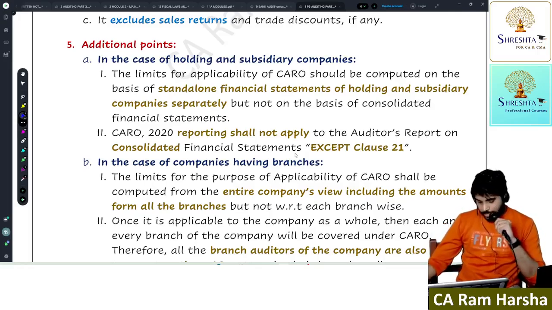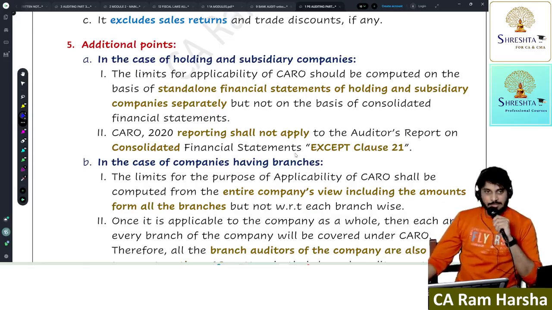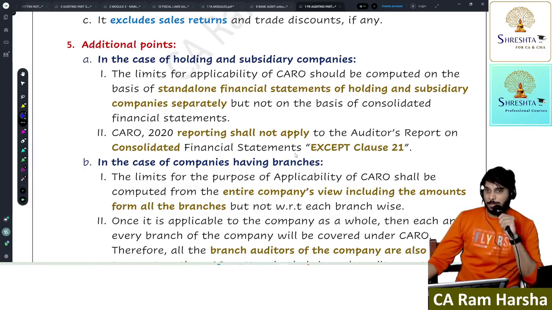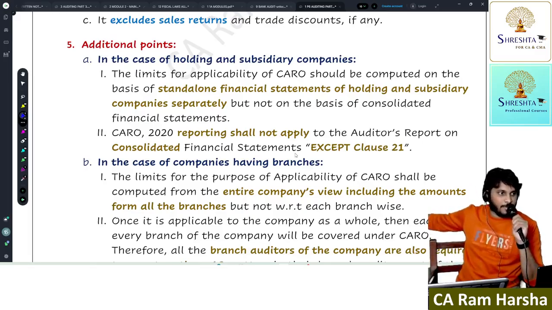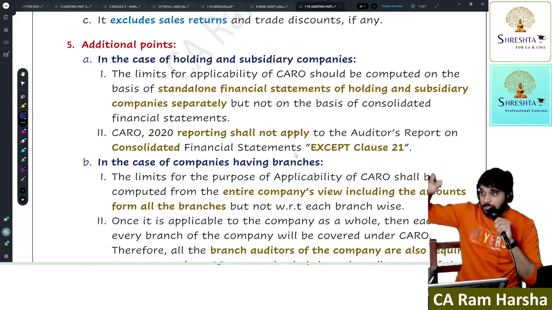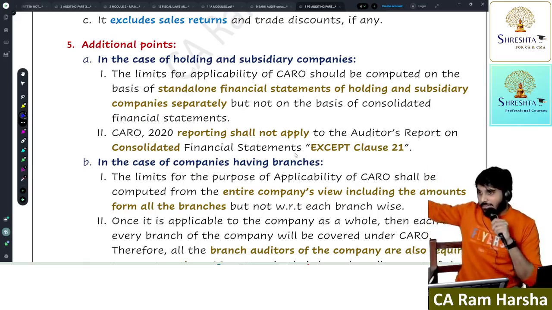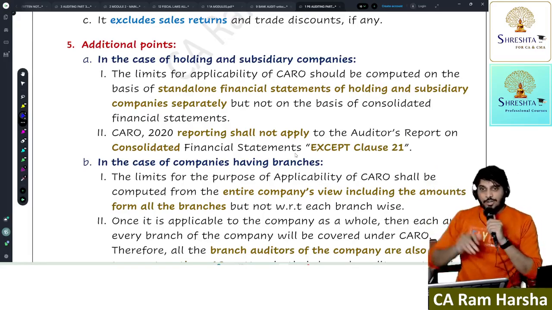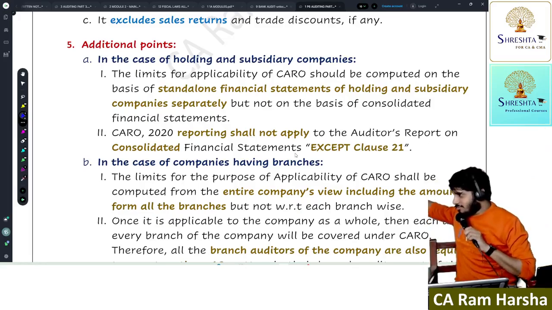If a company whose capital do not exceed 2 crore, now it is 2 crore, and turnover do not exceed 20 crore, then it is called a small company. Suppose mine is a private company, I have 15 crore turnover, I have 1.5 crore capital. Am I a small company, or a private limited company that failed to satisfy the condition, and Caro is applicable? If I am having small company status, then private limited company limits I will not check. If I take small company status, I need not check private company 1 crore criteria, 10 crore criteria and all. Able to understand. Small company, 2021 limits revised. Corresponding limits not revised in Caro.